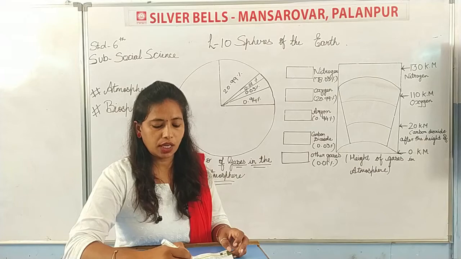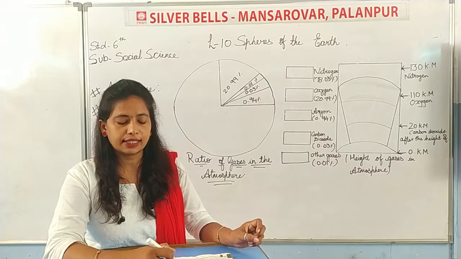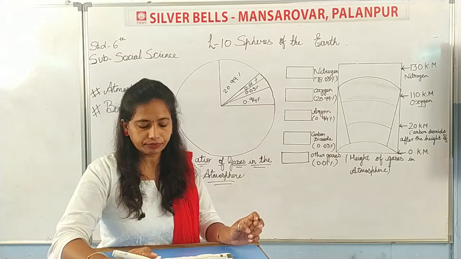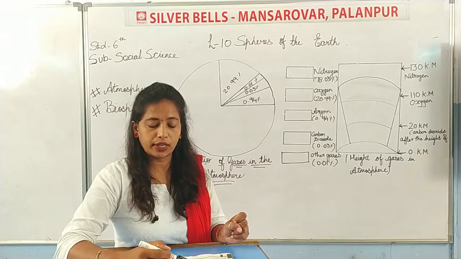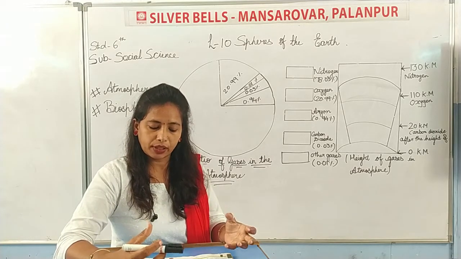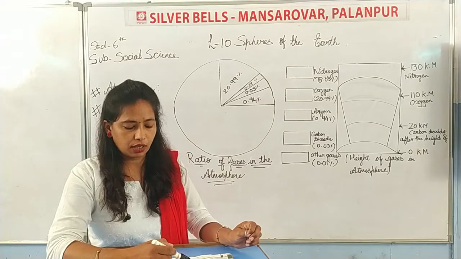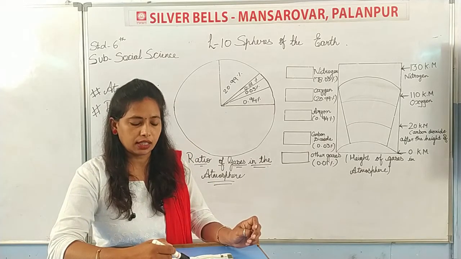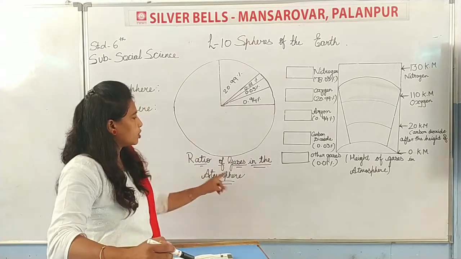The atmosphere near the Earth's surface is dense, means closely compact. What is the meaning of dense? Closely compact. So the atmosphere near the Earth's surface is closely compact, also you can say. So it is dense. Now here in the 10.1 figure, we will see the ratio of gases in the atmosphere.